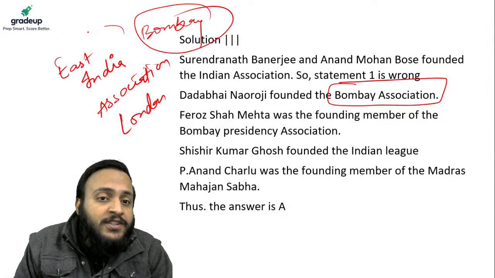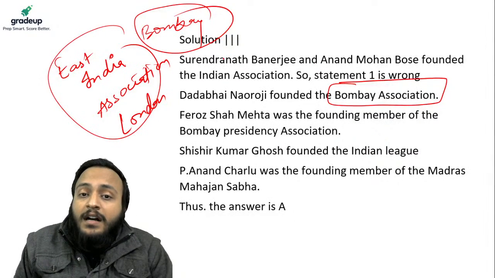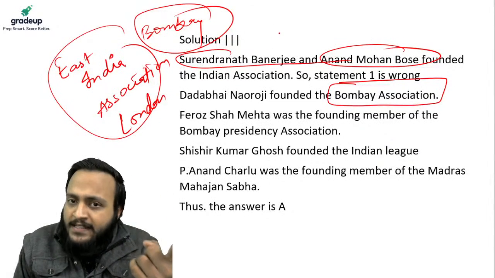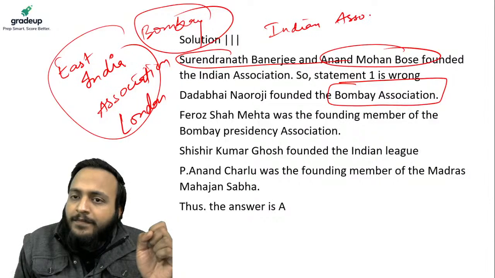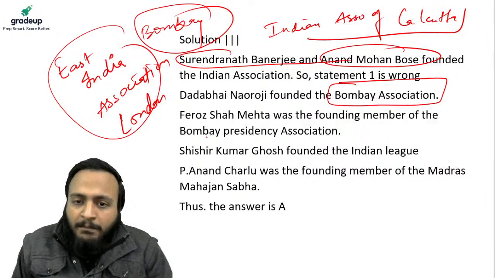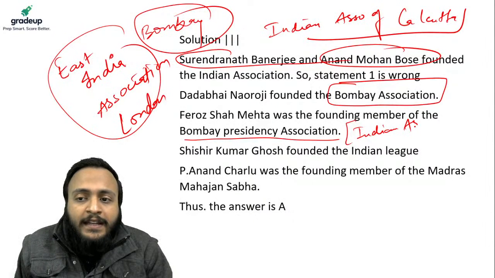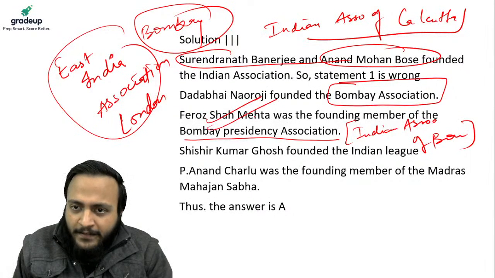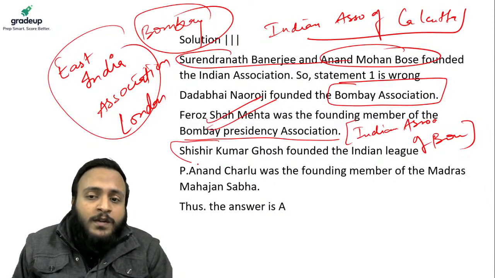So these two associations were related to Dadabhai Nauroji, whereas Surendranath Banerjee and Anand Mohan Bose were the founders of the Indian Association, also called the Indian Association of Calcutta. Okay, and similarly there was the Bombay Presidency Association, called the Indian Association of Bombay. It was founded by Firoz Shah Mehta. Alright, Firoz Shah Mehta. Other information like that, Shishir Kumar Ghosh was the founder of the Indian League.